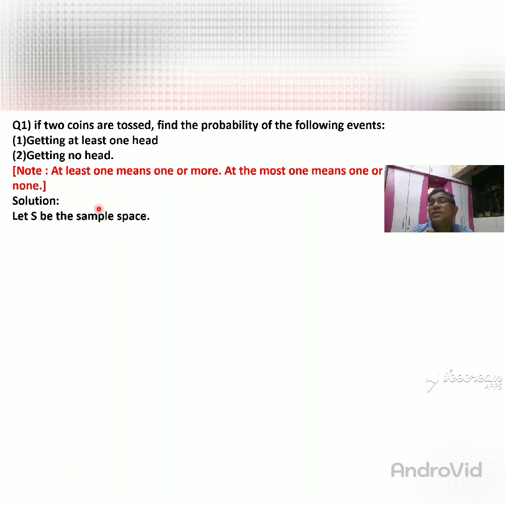So first step is that you can write the sample space. So you want to write the sample space. So see, let S be the sample space. Which sample space do you want to write? Two coins are tossed. So you have taken two coins and those two coins are thrown. So the possibilities are you are getting head head, you are getting head tail, you are getting tail head, you are getting both tails. Okay. So here we write, when the two coins are tossed, then the sample space for the two coins tossed. You are getting both coins head.